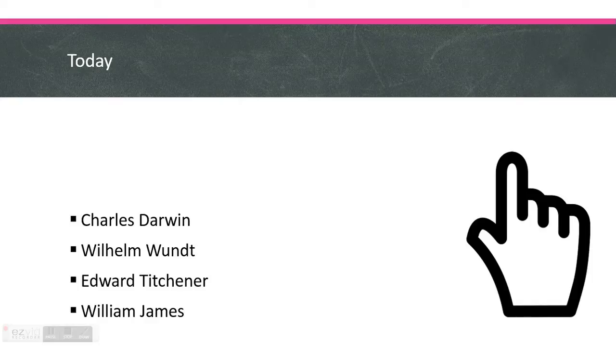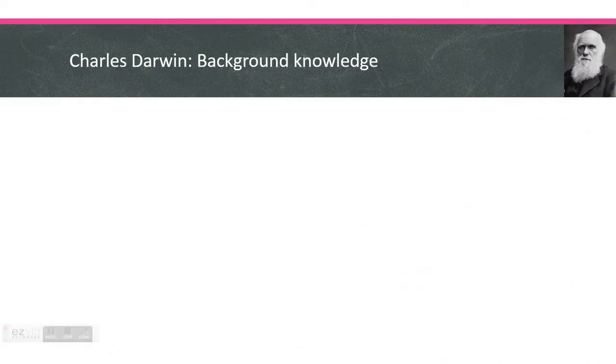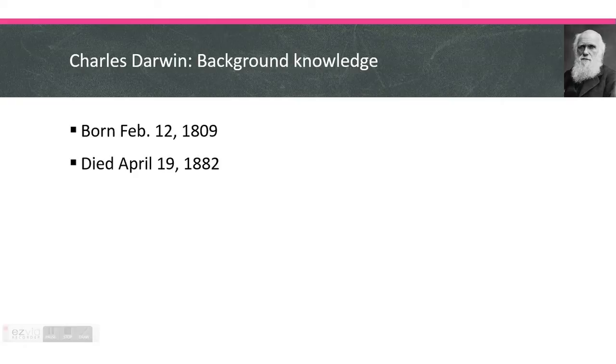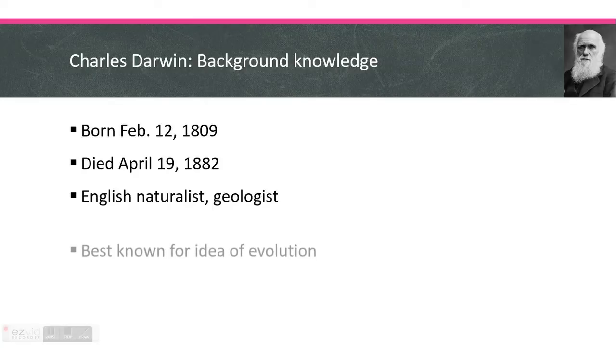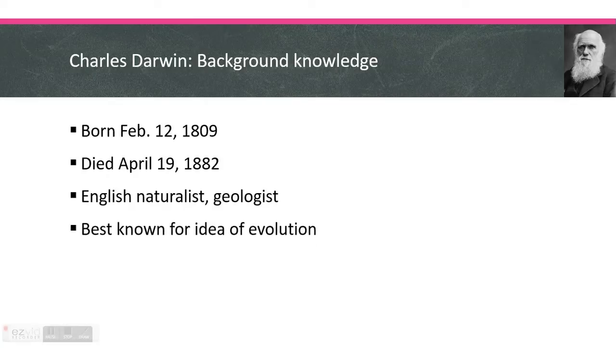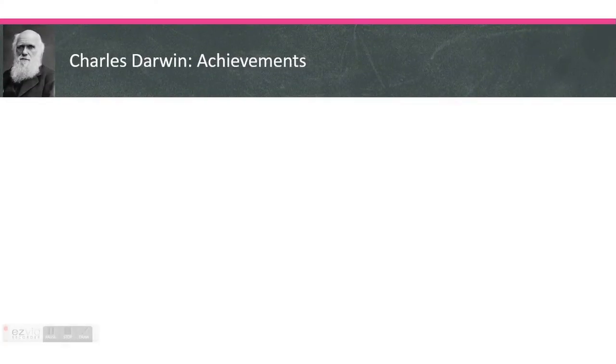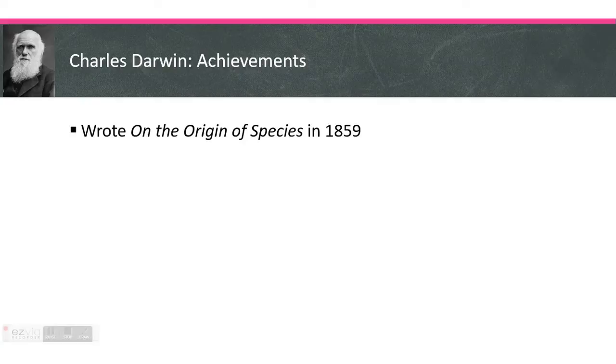So let's begin. Charles Darwin, you can see him in the top right hand corner. He's probably the one that you're most familiar with. Born February 12, 1809, died April 19, 1882, he was an English naturalist, geologist, and also a psychologist, best known for his idea of evolution, which you may have discussed in any biology class that you've ever or will be taking. Now, his achievements: he wrote a book called On the Origin of Species in 1859.